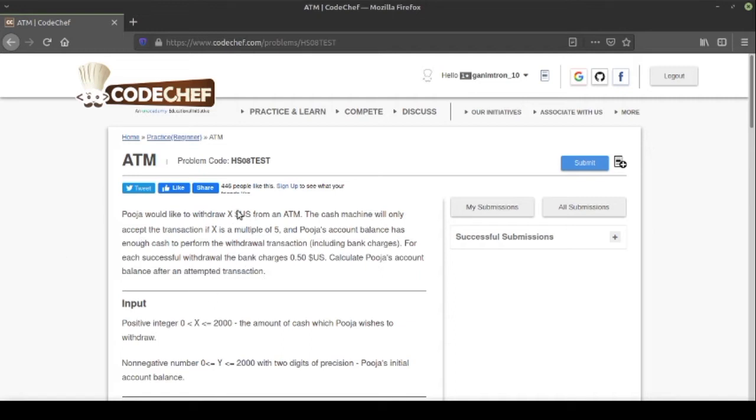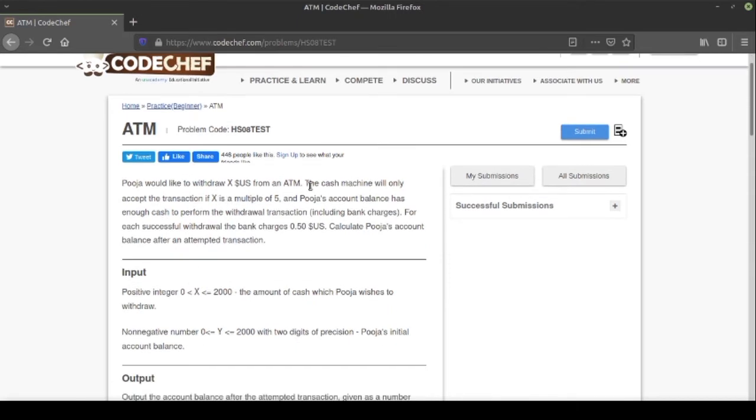So here Pooja wants to withdraw some X amount of dollars from her bank account. For withdrawing this, we have two conditions. First of all, the cash machine will only accept the transaction if X is a multiple of 5. So this X which Pooja wants to withdraw should be a multiple of 5. And the second condition is that Pooja's account balance has enough cash to perform the withdrawal transaction. This is an obvious condition: the account balance should be greater than X so that we can withdraw.